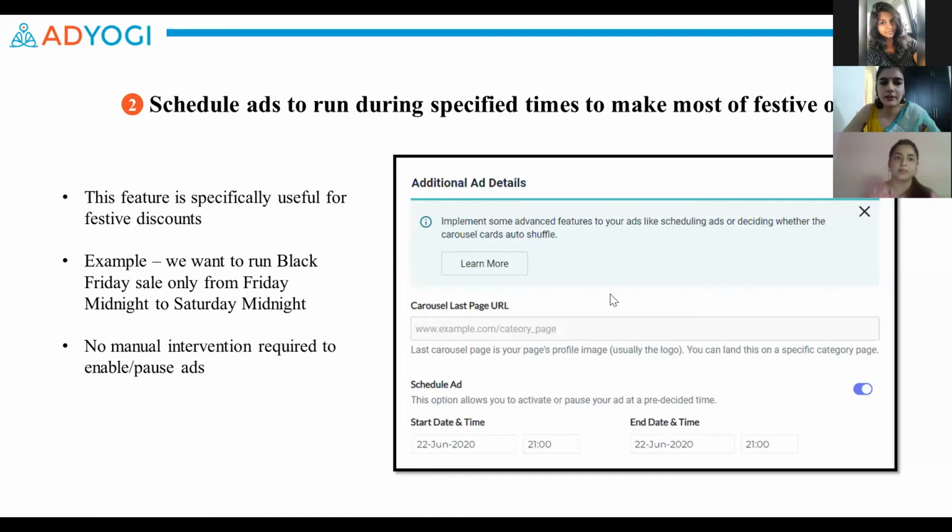It makes sure that we don't have to manually resume some time sensitive ads at odd timings. For example, if you want the Black Friday sale to go live exactly at midnight and be paused the next day at midnight, it would be a big hassle to do that manually. This feature can help with that. All we need to do is input the time when we want the ads to be activated and paused, and the rest is taken care of automatically.